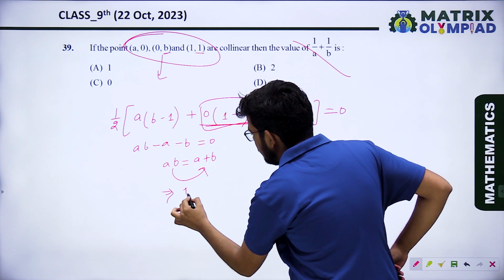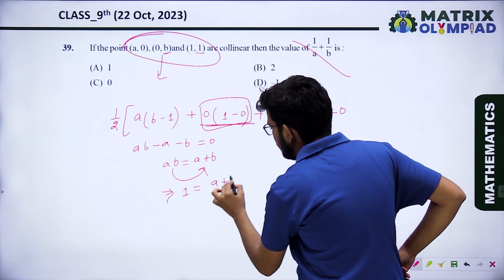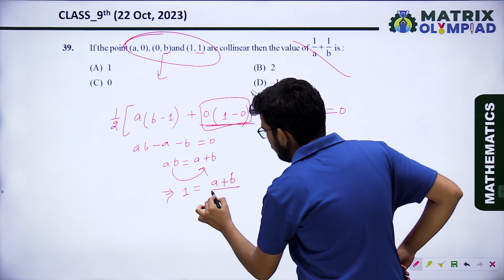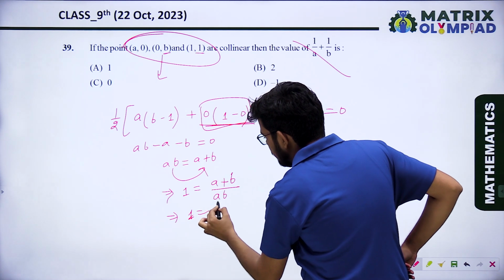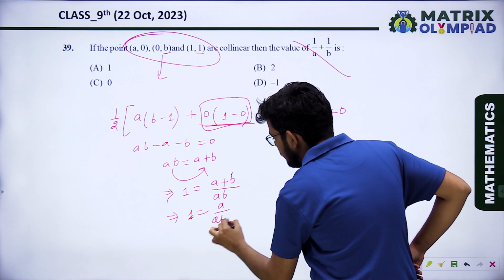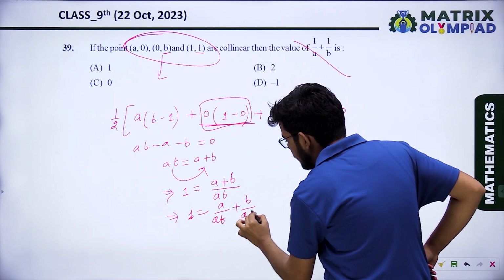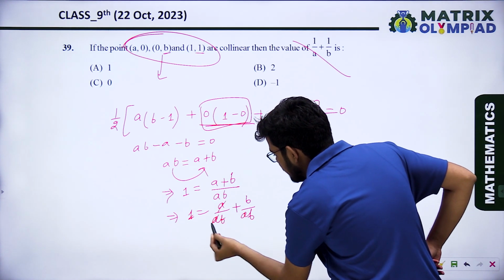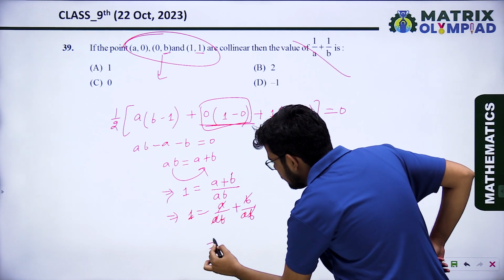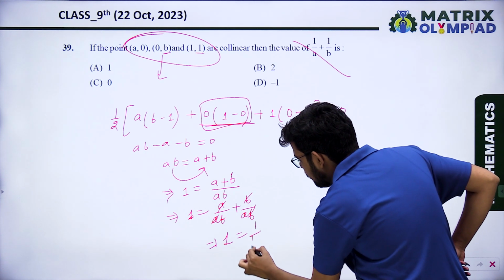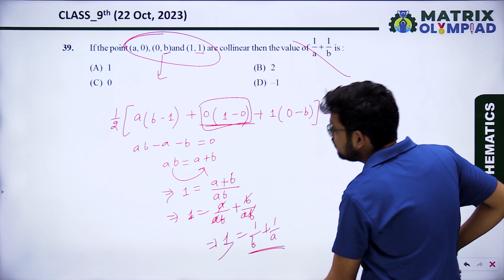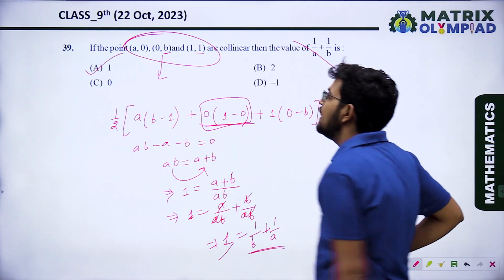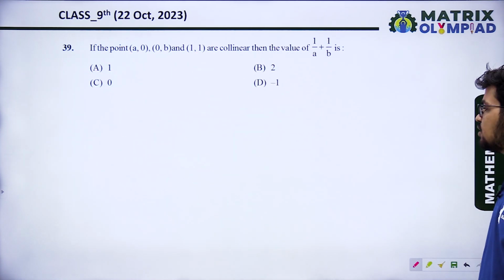So that will be 1 equal to a plus b upon ab, and that will be 1 equal a upon ab plus b upon ab. So a and a cancel out, b and b cancel out, that will be 1 equal 1 upon b plus 1 upon a. So what will be the value of 1 upon a plus 1 upon b? That is 1. Option A is the correct answer.